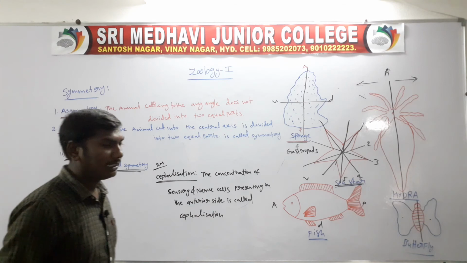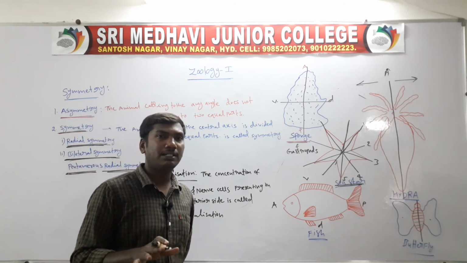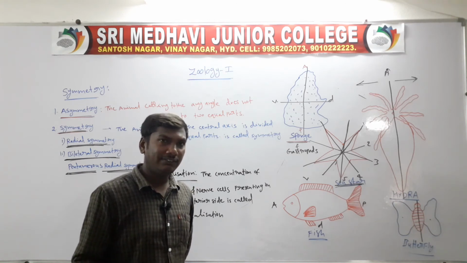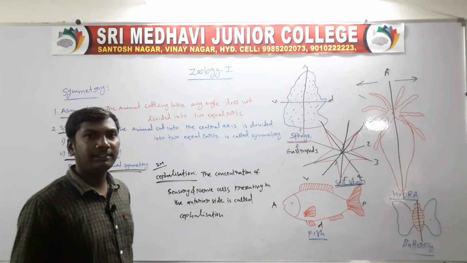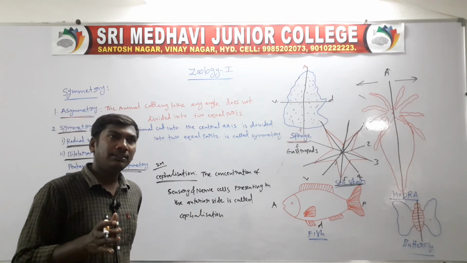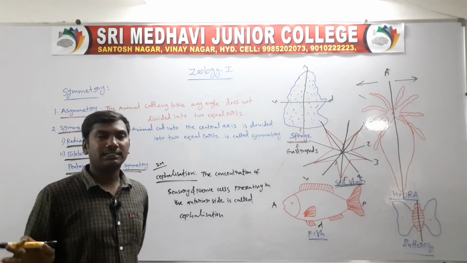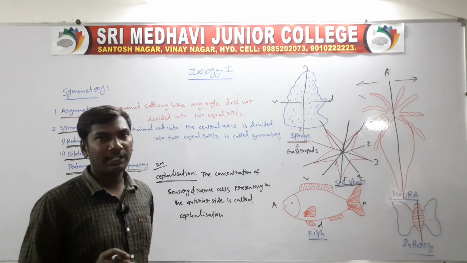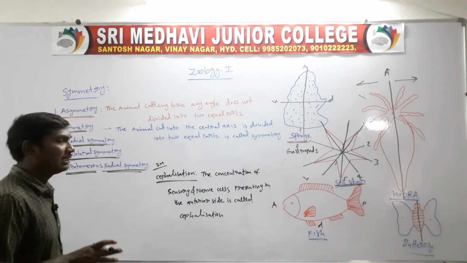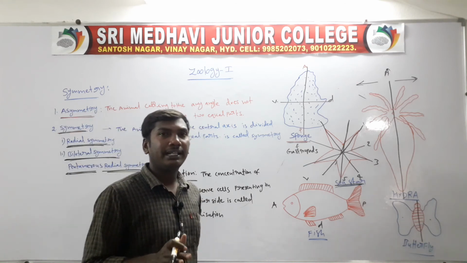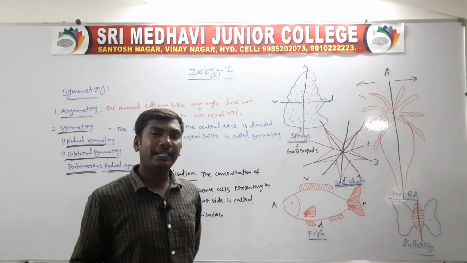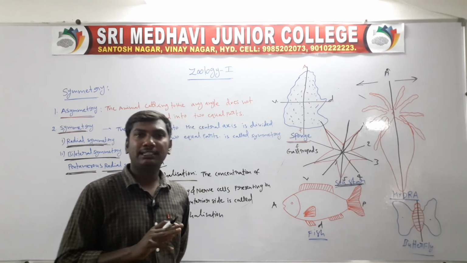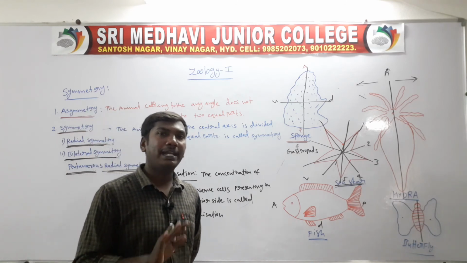Symmetry means the identification of observation of paired organisms. Organism distribution is the identification. First one, asymmetry and symmetry. Asymmetry means the organism does not divide into 2 equal parts. Those animals do not develop sensory and locomotory functions. Second is symmetry. Symmetry means the organism through the central axis, along one to many angles, is divided into 2 equal parts. Symmetry is of two types, radial symmetry and bilateral symmetry.